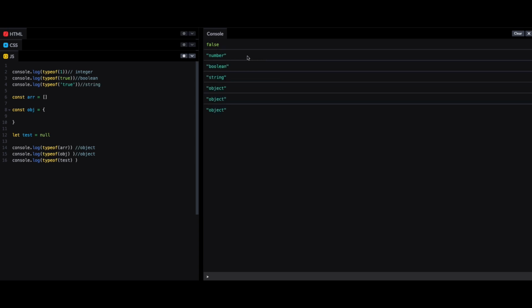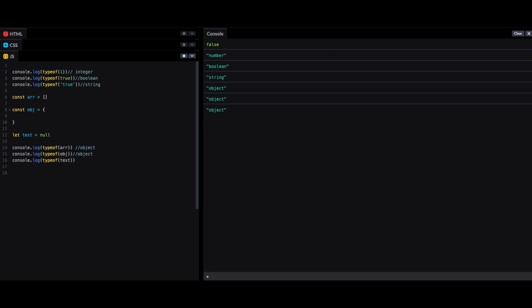Okay, typeof 1 gives number. Okay, it won't say integer. Okay, true gives boolean, then string, object. Okay, but JavaScript typeof checks null as also object. I think this is a very big thing. If you want to check for objects, you have to be considerate. We have to take into consideration that if there is a null also, then it will show that as an object. So the only way we can check a null is directly with an if condition, I think.